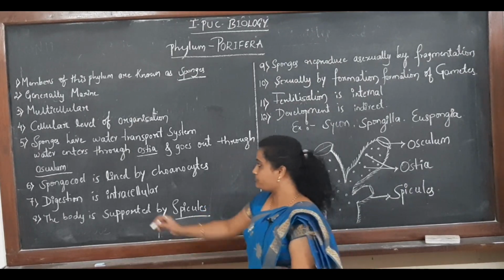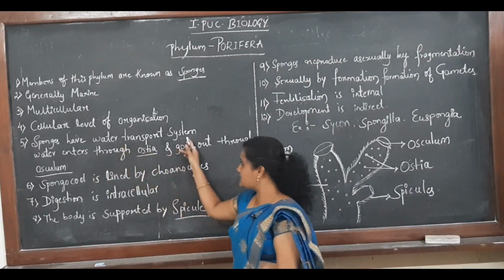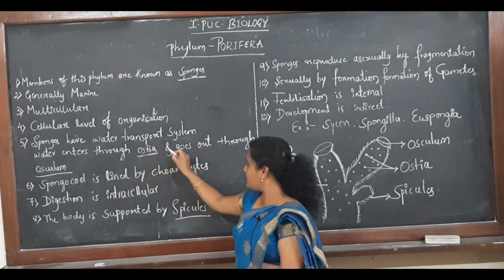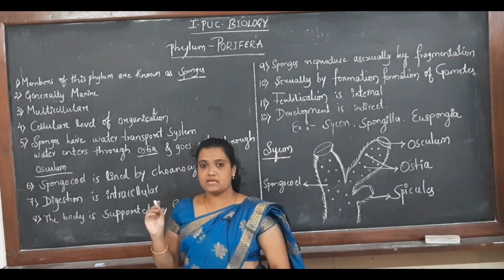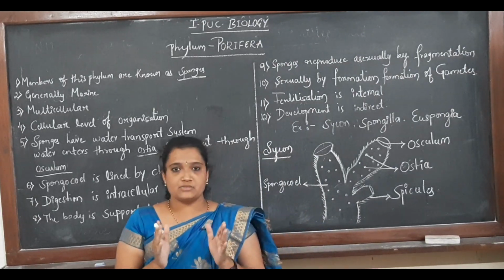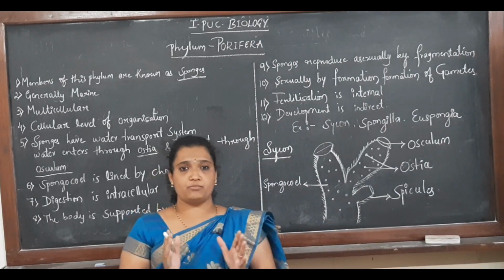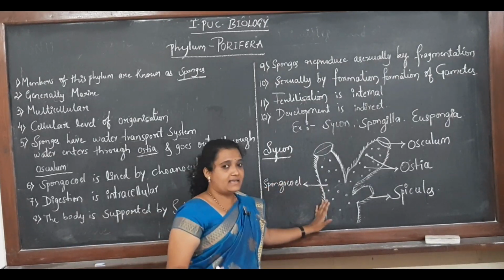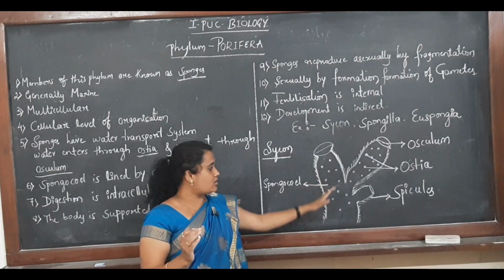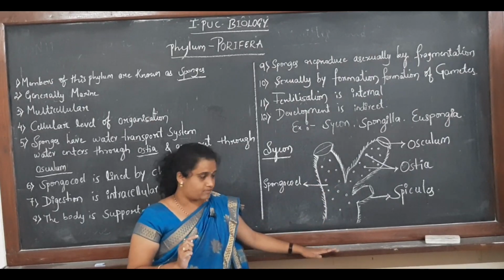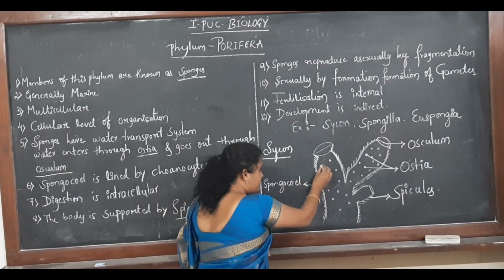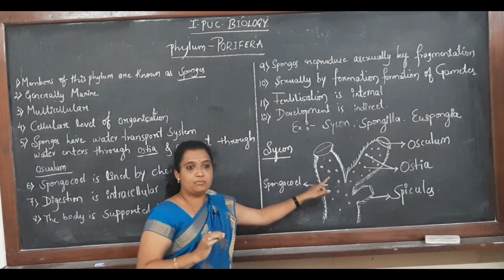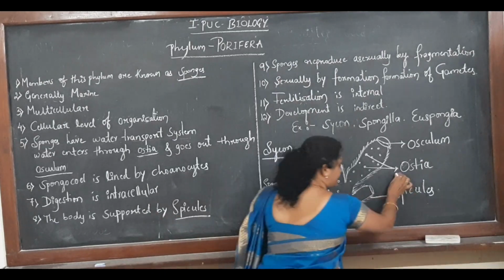Okay. Then the sponges have a water transport system, where the water enters through ostia and goes out through osculum. This water transport system is a key feature of this Porifera phylum. Here you can see an example, that is Scypha. Here you can observe the water transport system. This animal is made up of small pores, you can see in this diagram. Okay. These small pores are called ostia.